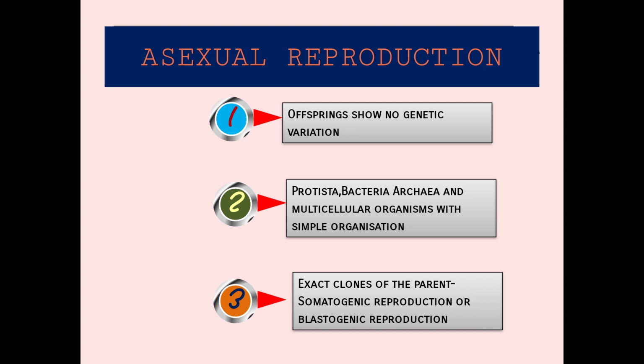Here there is no involvement of reproductive structure. It is just the body cells that are going to do the reproduction process. It is just getting divided into two daughter cells. So here we are just telling it as somatogenic or blastogenic reproduction. I hope you all understood, right?